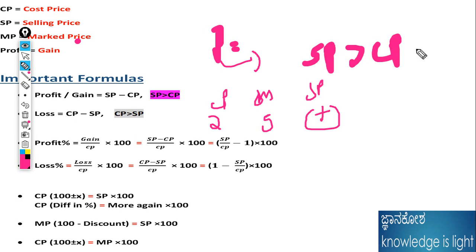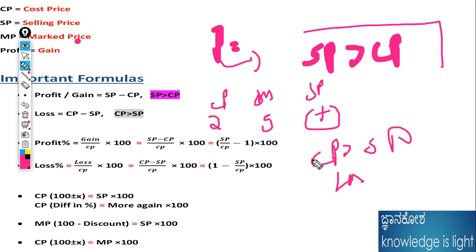The selling price should be higher than the cost price, then it should be called profit. If the cost price is higher, then it should be loss. That's why profit or gain is nothing but the selling price minus the cost price, where the selling price is greater than the cost price.